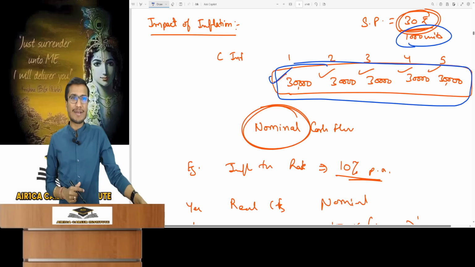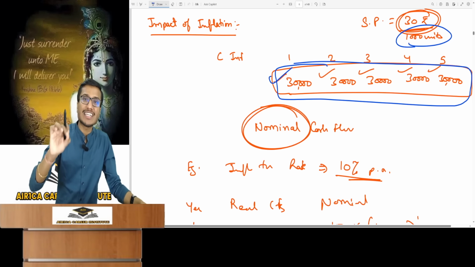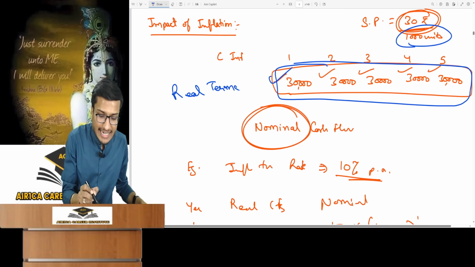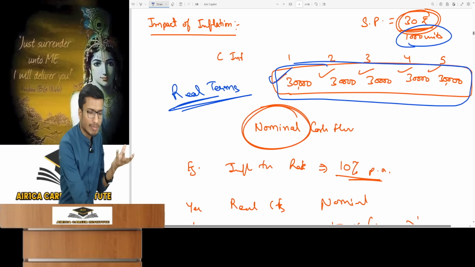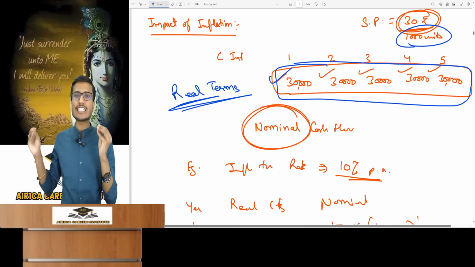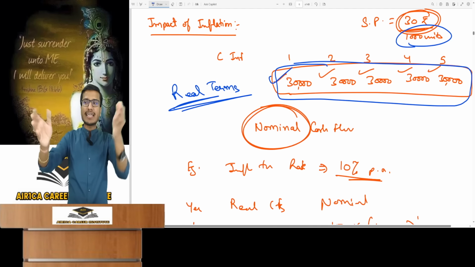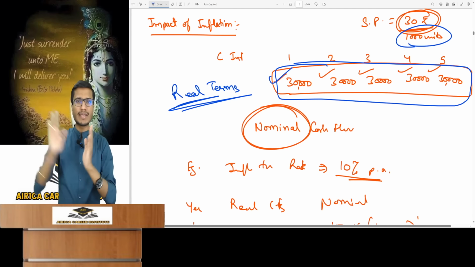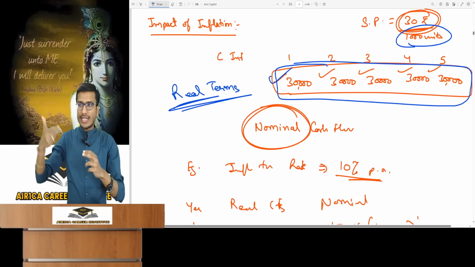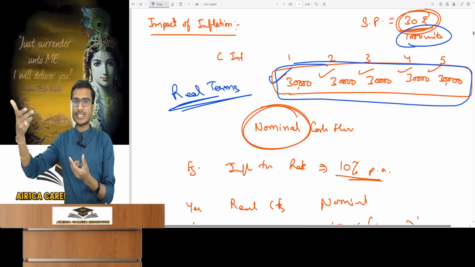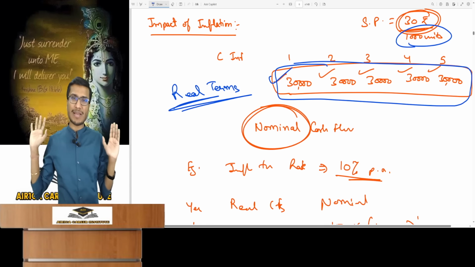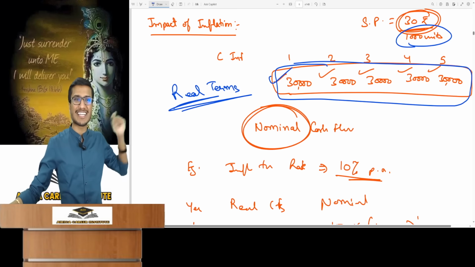So this is my cash inflow. What is this cash inflow? It's without inflation. Cash flow without inflation is called in real terms. This is your real cash flow, which means that we haven't included the impact of inflation. When you work in practical life too, you first estimate cash flow normally. You see that in future so many units will be sold. According to that, today's price is this, so this much sales will come. And this much is the variable cost today. This will be the variable cost for these many units. This will be the fixed cost in the future. Calculating this way, you obtain cash inflows, and these are in real terms.